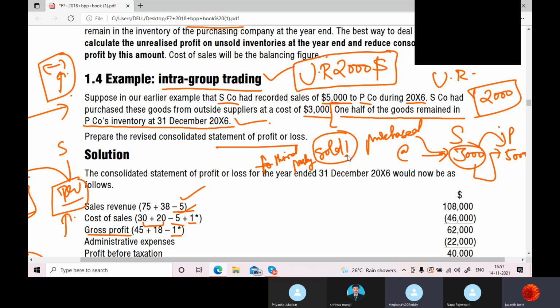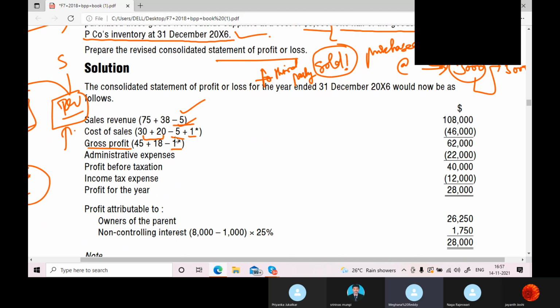As you saw in the previous chapter question which we discussed right now, we debited the group retained earnings and credited the asset. Here we will remove this unrealized profit from the assets, that is, from the closing inventory, and also from the gross profit, correct? Please tell me yes or no. But how is it 1000? This is 2000 into 1 by 2. It is 1000.